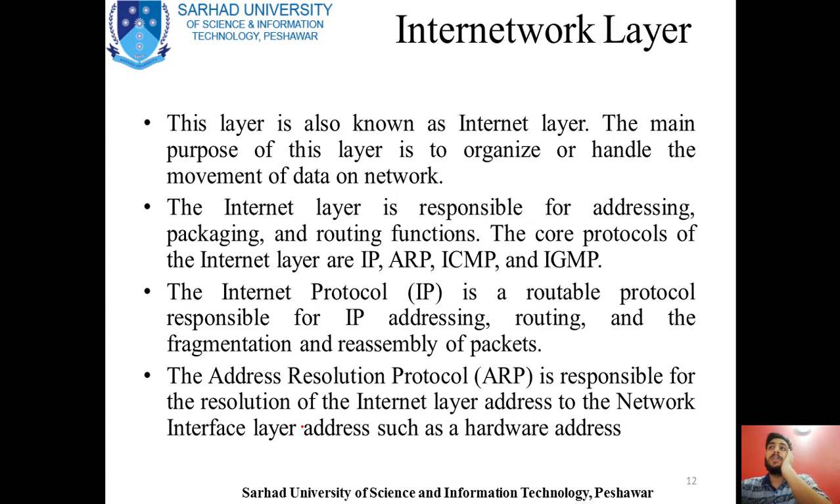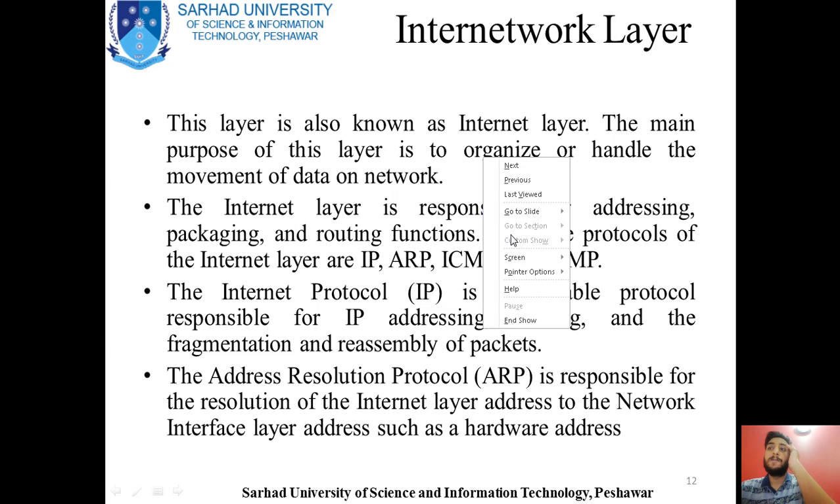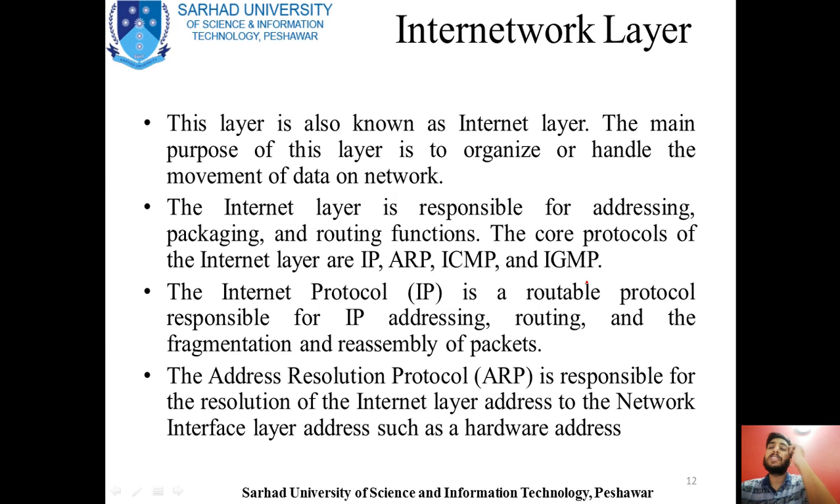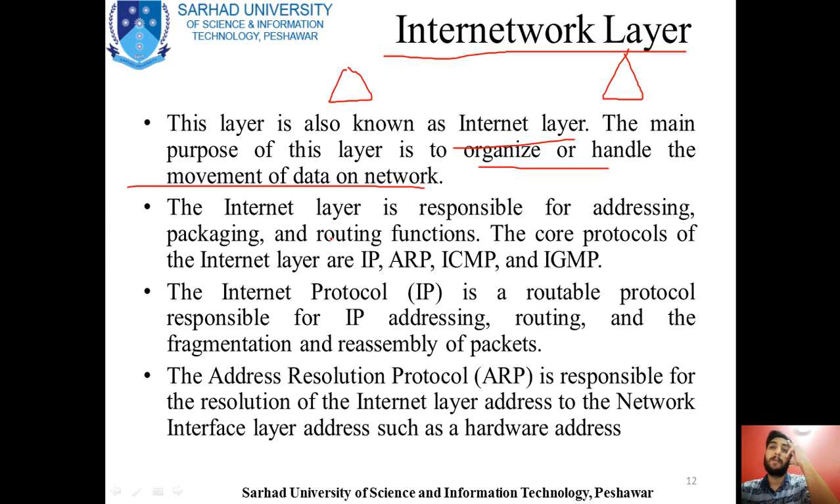Now coming towards the internetwork layer, this is the third layer of this model, and this is also known as the internet layer. In the OSI model, this layer was named the network layer, but now in the TCP/IP model, this layer is termed the internet layer. The main purpose of this layer is to organize or handle the movement of the data on the network, that is, how your data from the transmitter to the receiver will be routed. This is done by this layer.